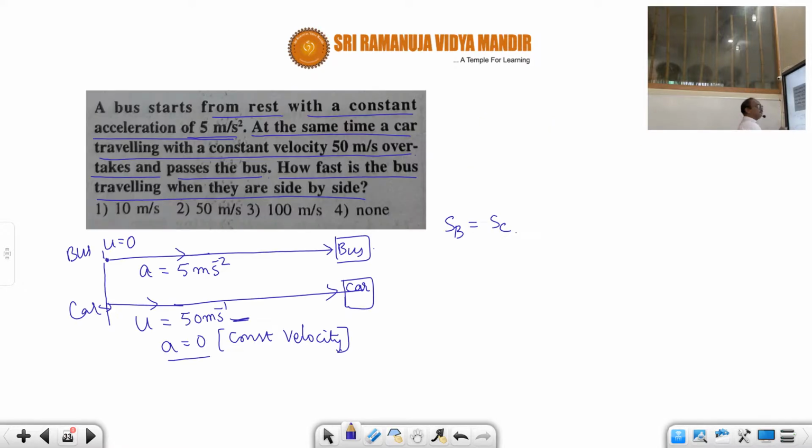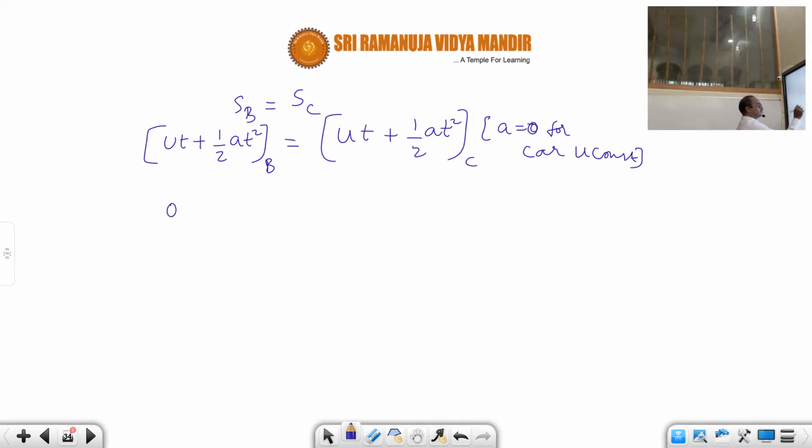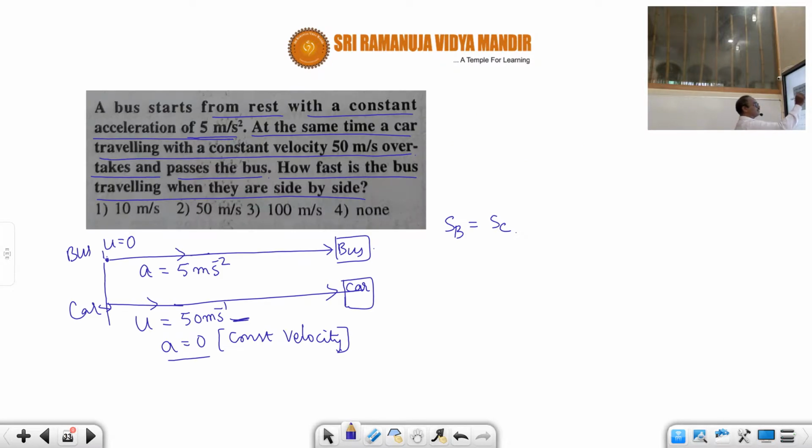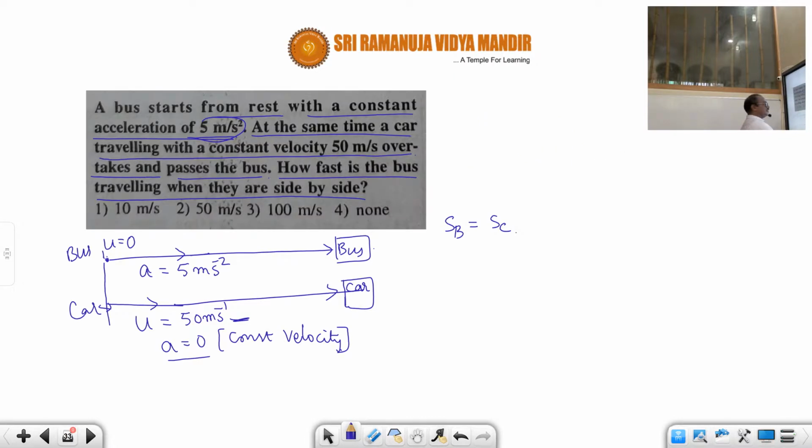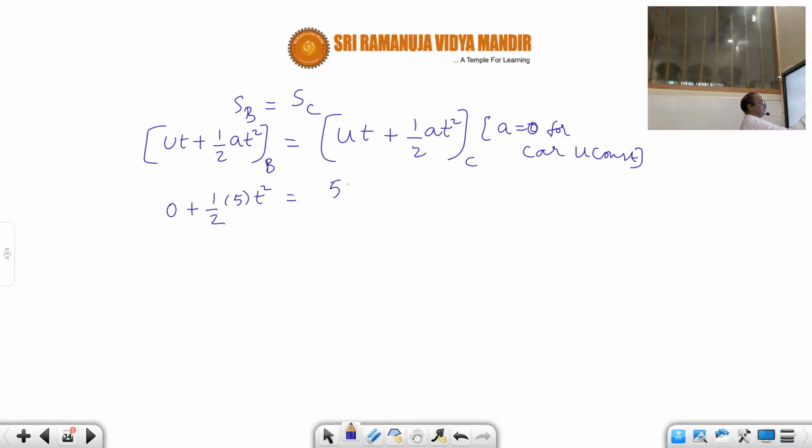Coming to the bus, the starting velocity equals 0, plus half into the acceleration of the bus, given as 5, and t square. That equals the car's: what is the velocity of the car? 50, a constant value, and time t, and this term equals 0 because the acceleration of the car is 0.